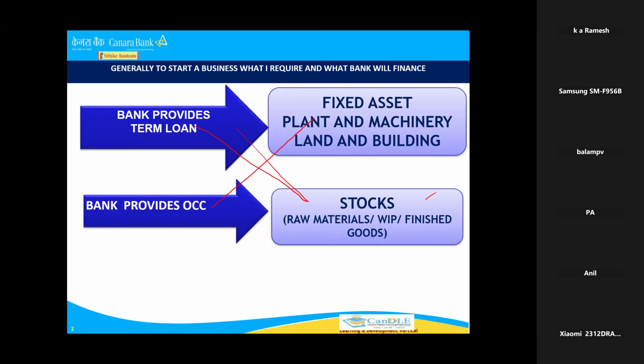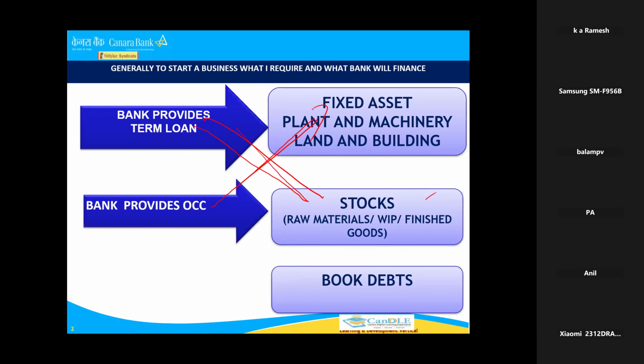First of all, you should understand what a term loan is and for what purpose we are giving a term loan. What is working capital? Why are we giving it for stocks? And one more thing I told you: why we should not give a term loan for stocks, and why we should not give working capital for fixed assets. This process is wrong. I hope you understood. So ultimately, term loan is for fixed assets, and working capital, that is OCC, is for stocks. This is the basic concept. Always remember it, and you should also know what to avoid.